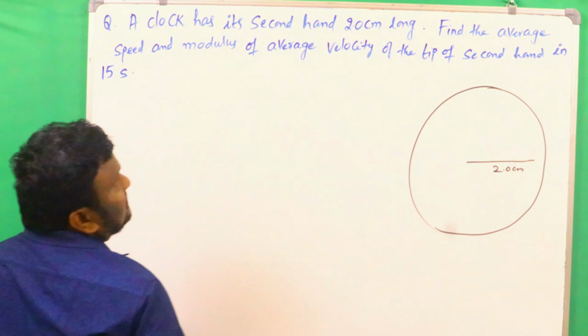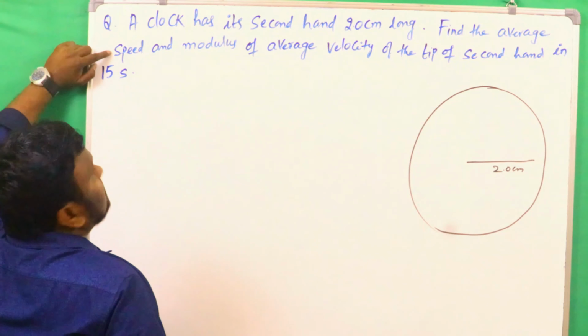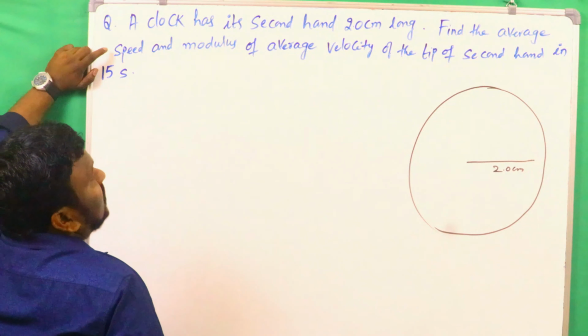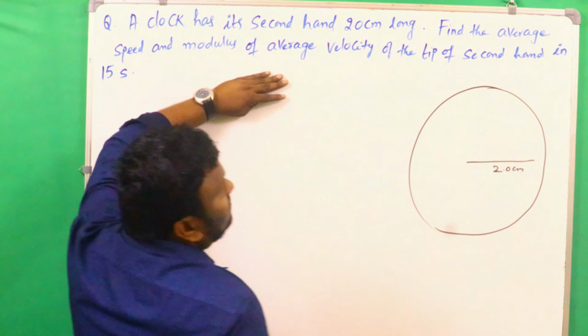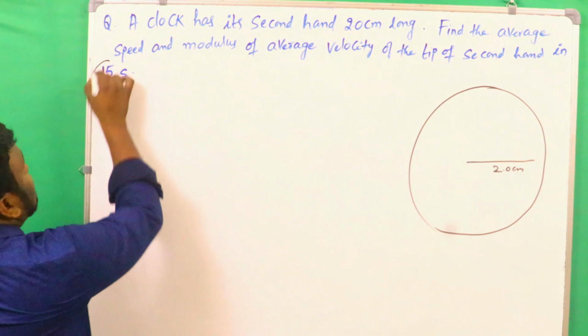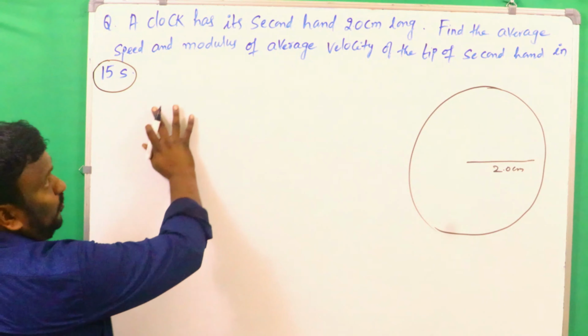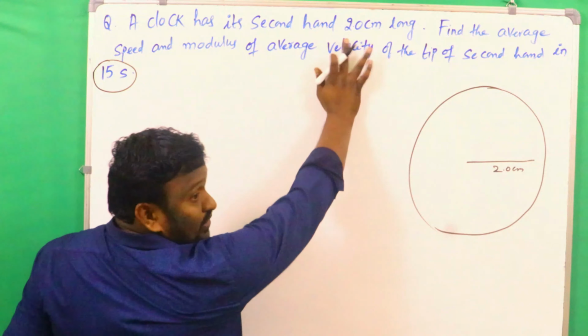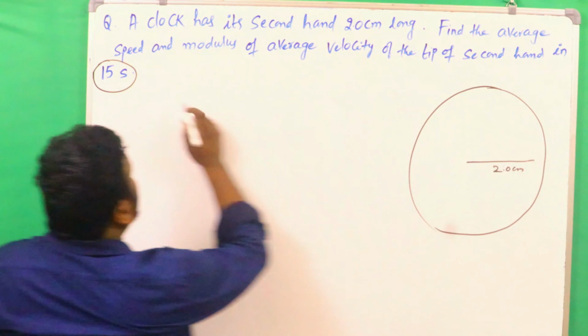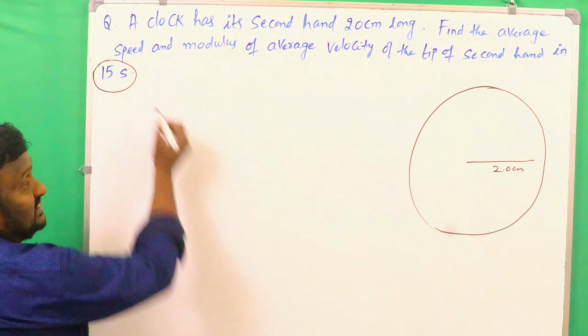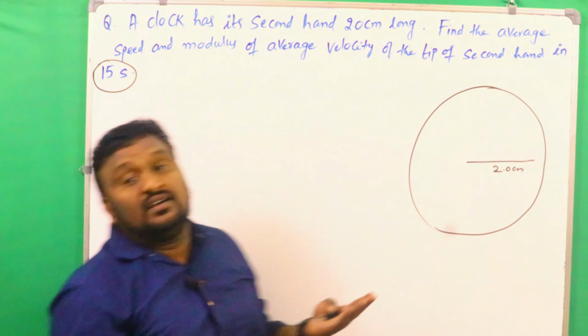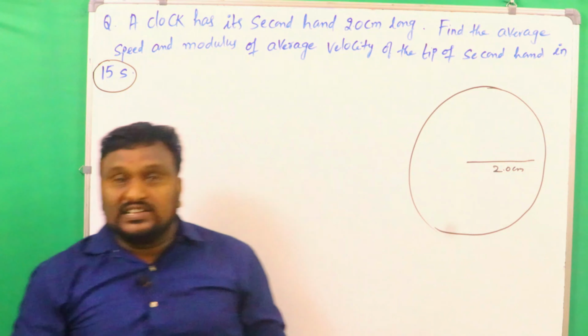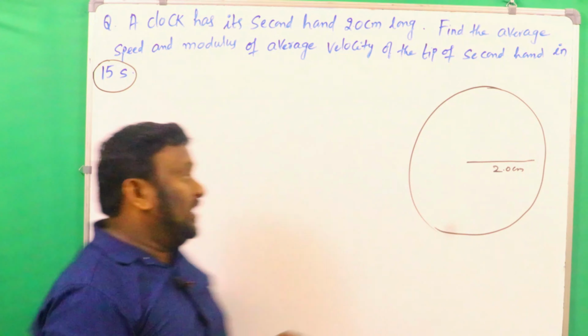So when the seconds hand is 2.0 centimeters and it travels for 15 seconds, what is its average speed and average velocity? We have to find it out.